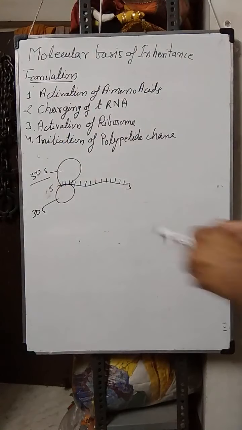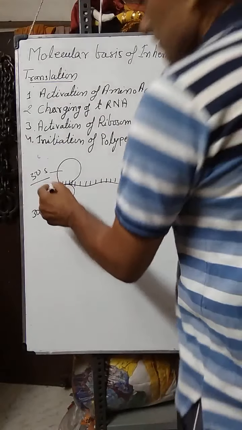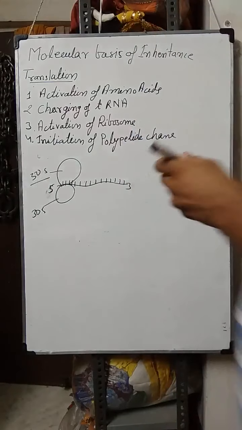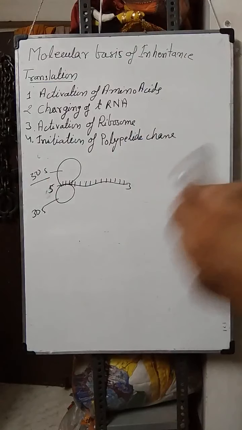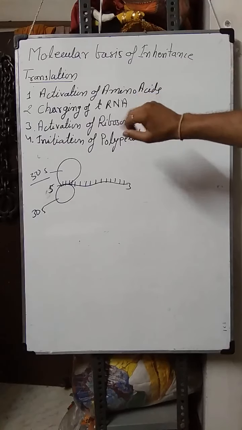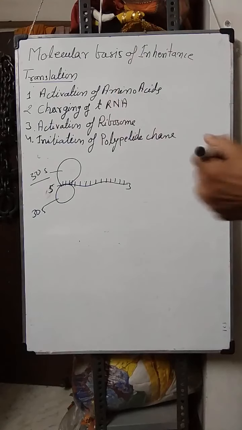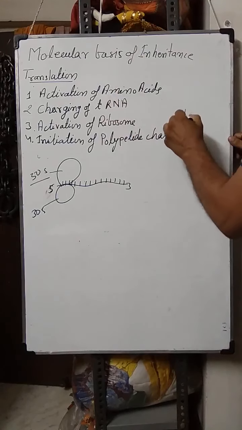The first codon of messenger RNA is at the 5' end, towards the 30S subunit. Now the charged transfer RNA, the transfer RNA attached with the amino acid, is transferred to the site of protein synthesis. Suppose this is the transfer RNA.